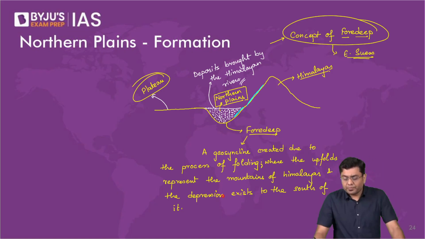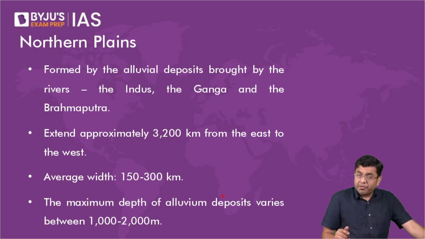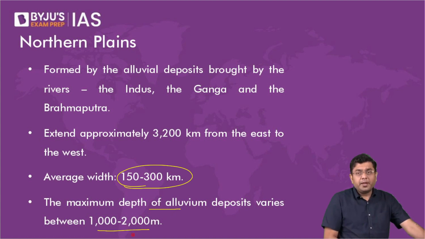Okay. Now, when we talk about these northern plains, they are formed by alluvial deposits brought by the rivers, that is the Indus, Ganga, and the Brahmaputra. They extend approximately 3,200 kilometers to the east and to the west. Average width is around 150 to 300 kilometers in general. The maximum depth of alluvial deposit varies between 1,000 to 2,000 meters.